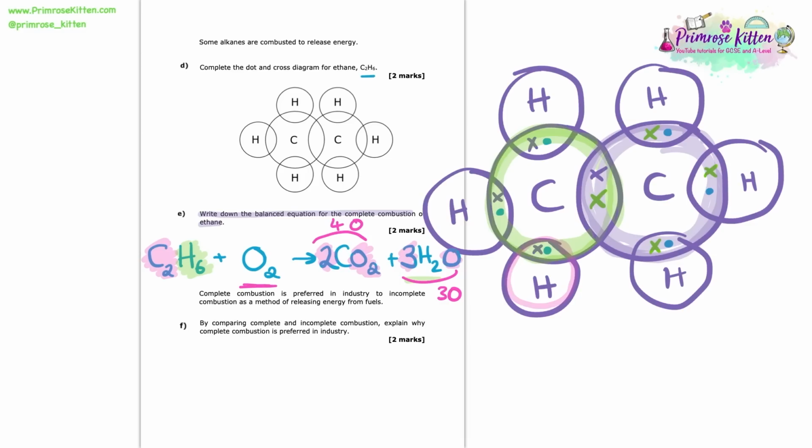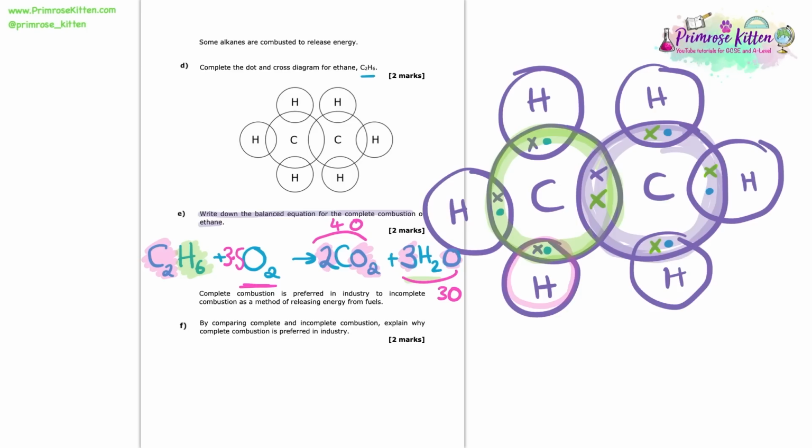So to get 7 oxygens, we're going to need 3.5 O2. So our balanced equation is C2H6 plus 3.5 O2 makes 2 CO2 and 3 H2O. And that is our answer.